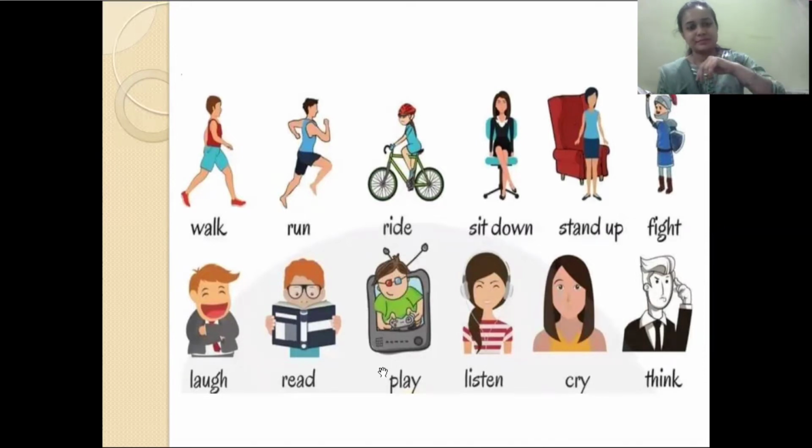Walk, run, ride, sit down, stand up, fight, laugh, haha, read, play, listen, cry, think. Can you think of some more verbs? Yes, swim, dance, and sing.